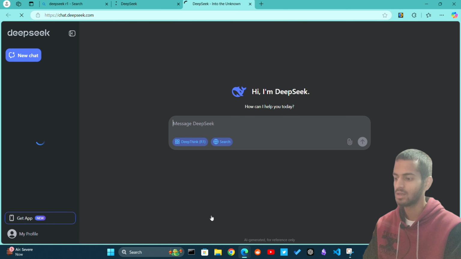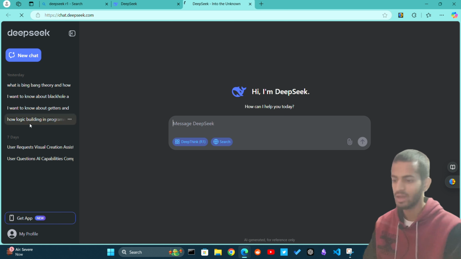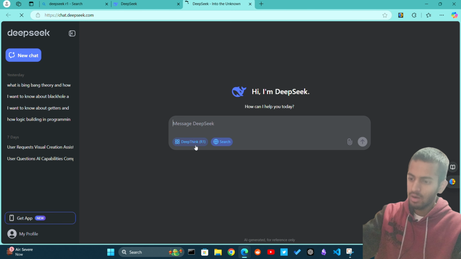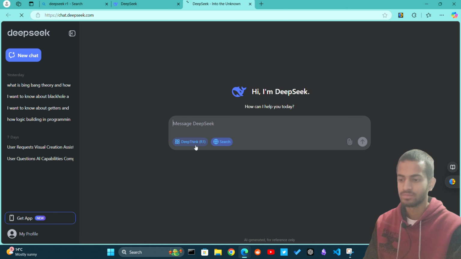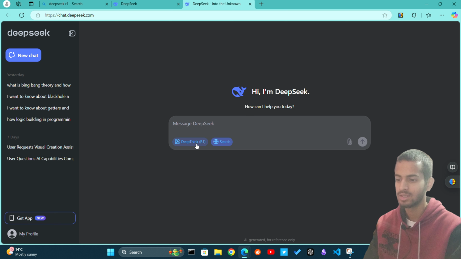As you can see here, I had a few chats in it, and I asked it a few questions, and here you can see the option of DeepSeek R1. So if you enable it, it will think deeply about the question that I'm going to ask it. And here, search the web where necessary.